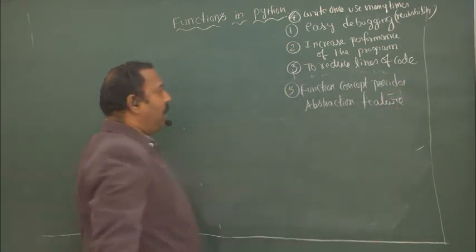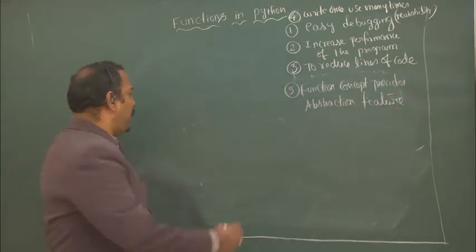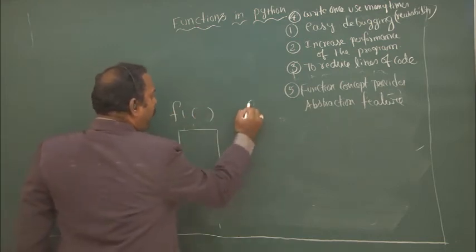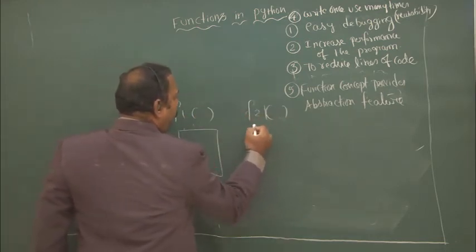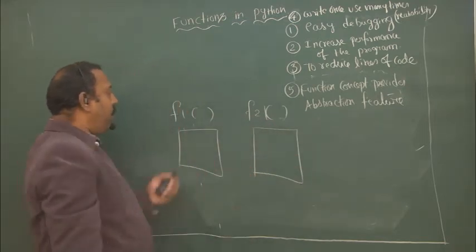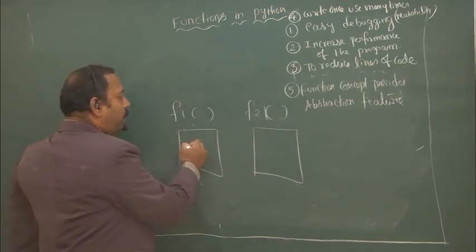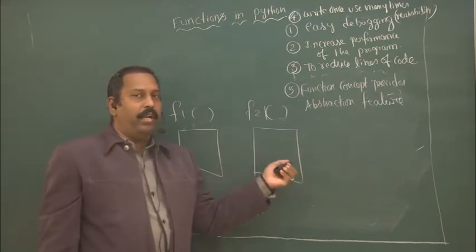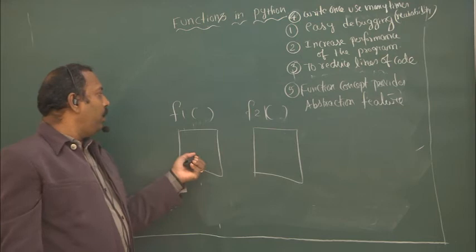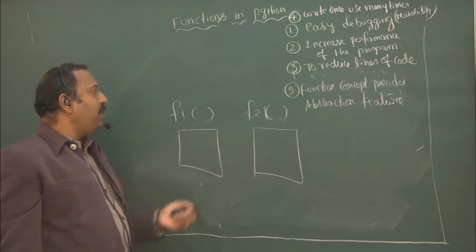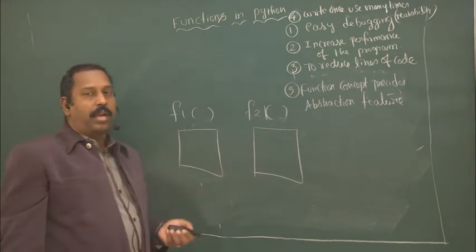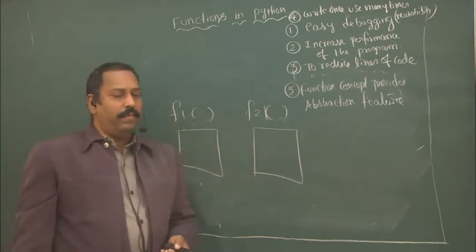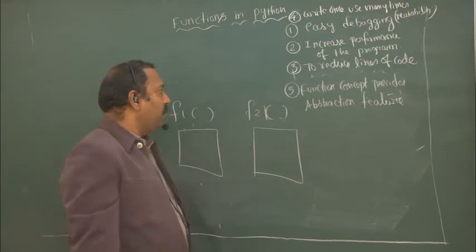So this is another advantage of using a function. Suppose I have written function 1 with some lines of code, and I am using another function with other lines of code. Whatever you have written in function 1 should not be visible to the other function. Similarly, whatever code we have written in F2 cannot be visible to F1. That means each function will have the abstraction feature. That is another advantage of using a function.